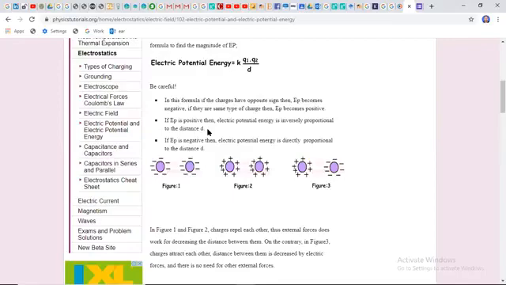And if the distance between the charges decreases, the electric potential would be increased. That is, we can say there is an inverse relation between the distance and electric potential.